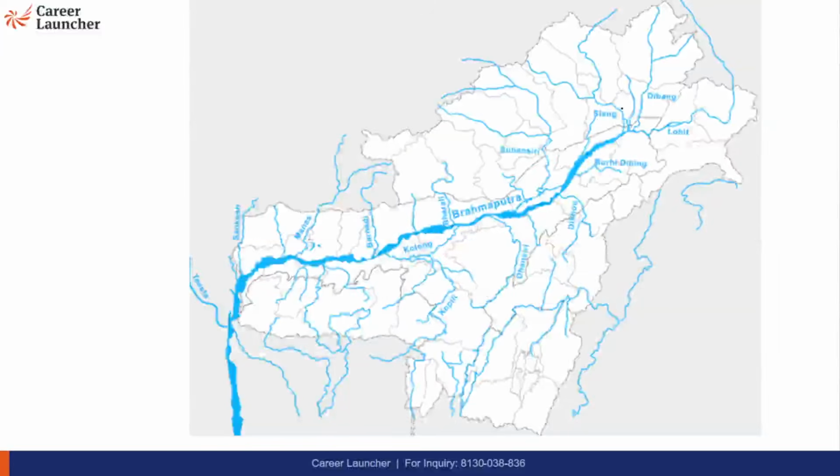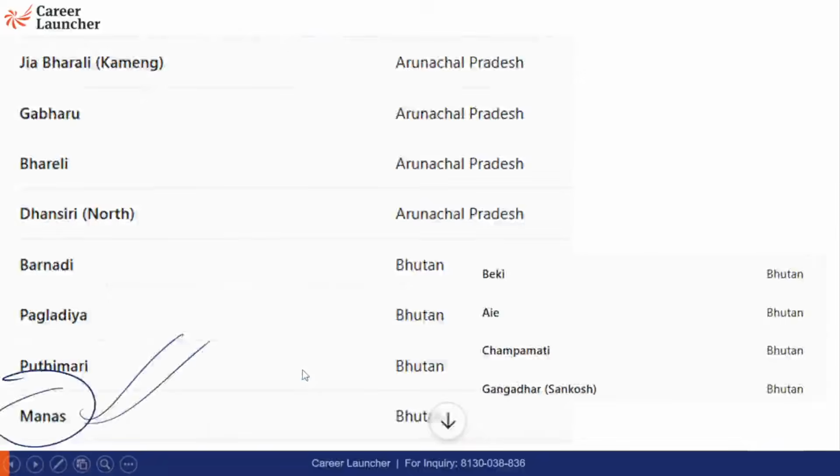North bank, right bank. अच्छा इसमें थोड़ा सा गड़बड़ हो गया. इधर होना चाहिए दिबांग. ठीक है. So, this is the direction. Right bank means from the direction of the right bank. So, Subansari, Manas, Sankosh. Okay.